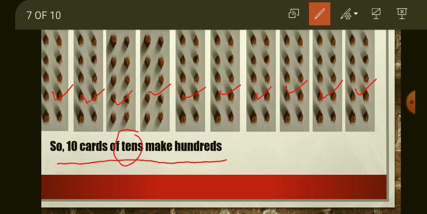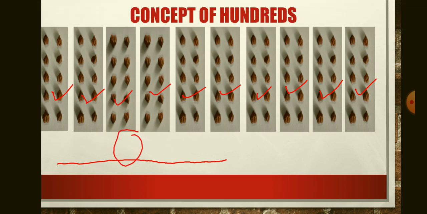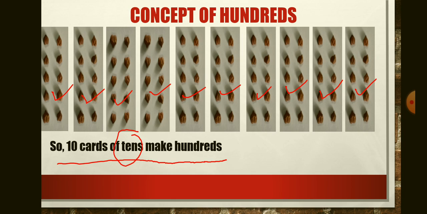Why tens? In the previous clip, we have understood about tens and ones. Yes? So in this screen, you can observe 10 cards are given here. And in every card, 10 grams are given here.